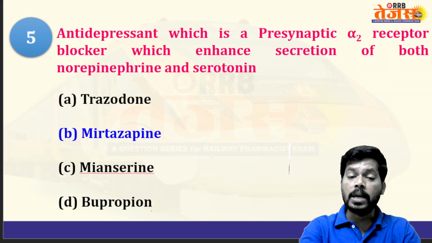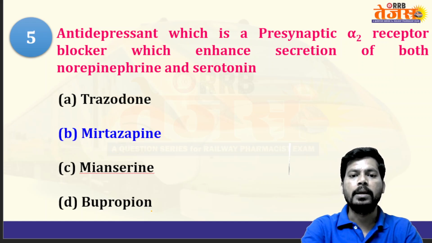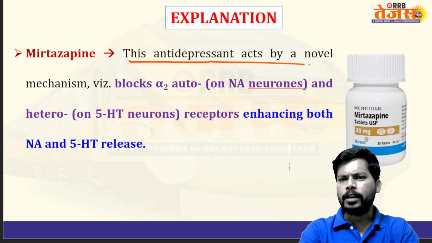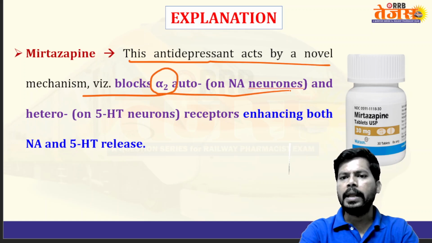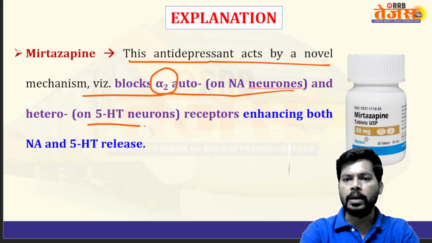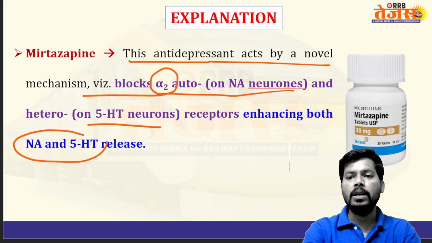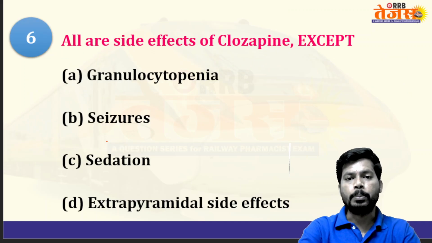Mirtazapine blocks the presynaptic alpha 2 receptor and enhances norepinephrine and serotonin. So this antidepressant acts by a novel mechanism, that is, it blocks the alpha 2 receptor and enhances the release of noradrenaline as well as serotonin, increasing both releases. It acts on the alpha 2 autoreceptors and heteroreceptors of serotonin and increases the release of both serotonin and noradrenaline, which helps in the treatment of depression.